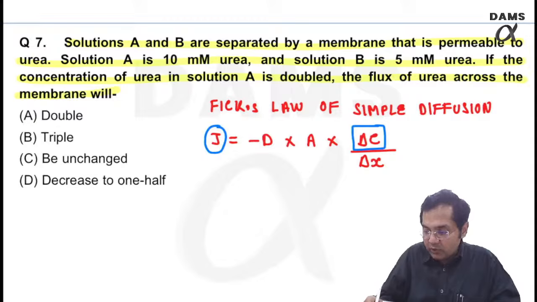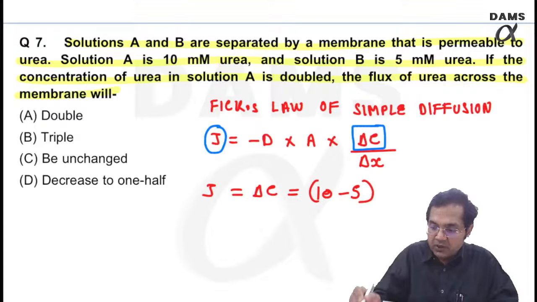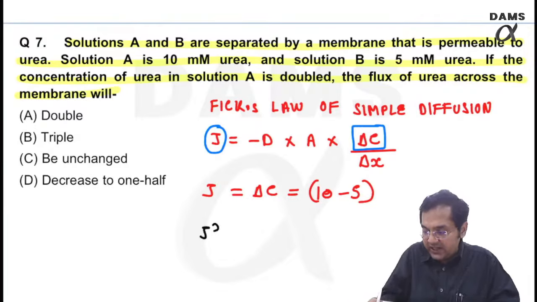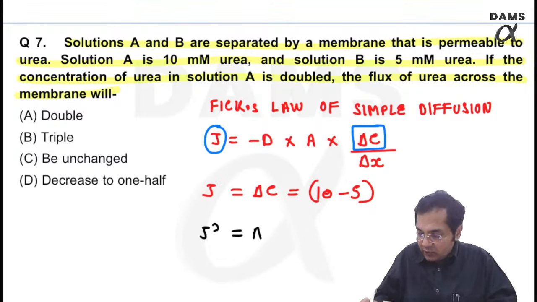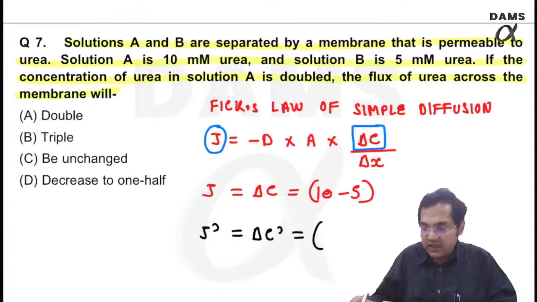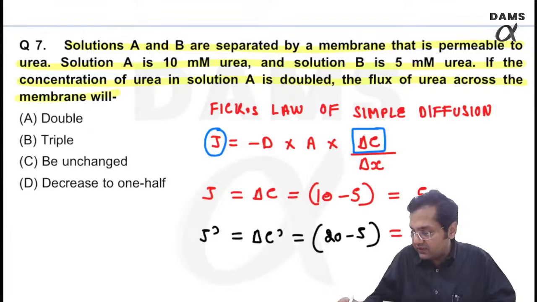So first find out the normal J. The normal J is, delta C normally is 10 minus 5. Remember, remaining all the things are same. But now in new J dash, new rate, I want to know what has delta C become. So please understand, now the new delta C dash is, I am doing double of the solution in A. That means 20 minus 5. Yes, and I know that people get wrong here. That is why this question is important. This is normally 5. This is 15.